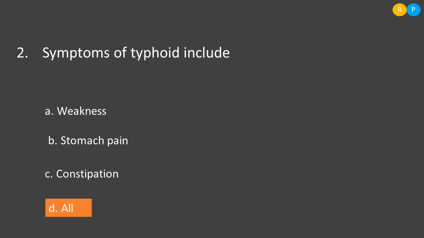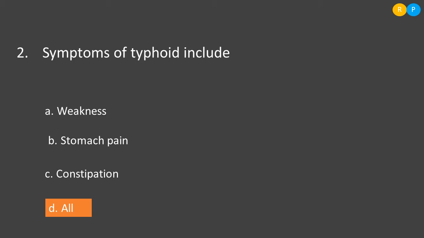Here is the second question: symptoms of typhoid include. Typhoid is a bacterial disease. It is caused by a bacteria called Salmonella typhi. This bacteria is habitual to water, so it will spread through contaminated water as well as contaminated food. When this bacteria enters our system, it will mainly affect the intestine. So, the intestine is the organ affected by Salmonella typhi.